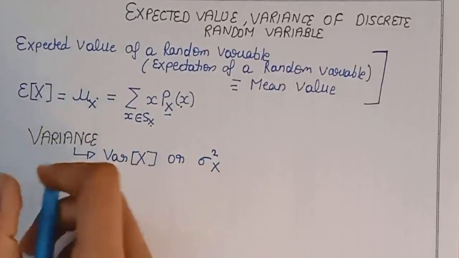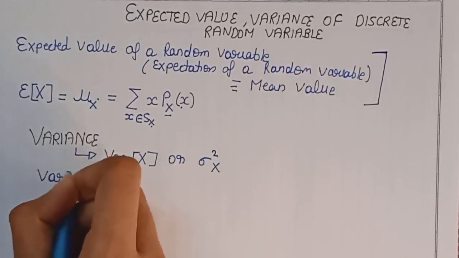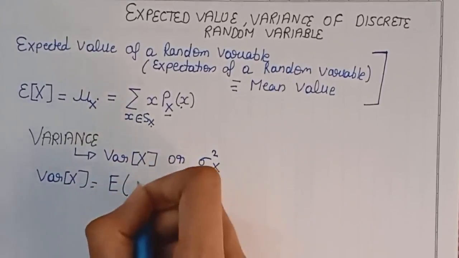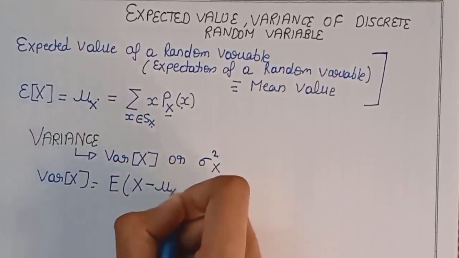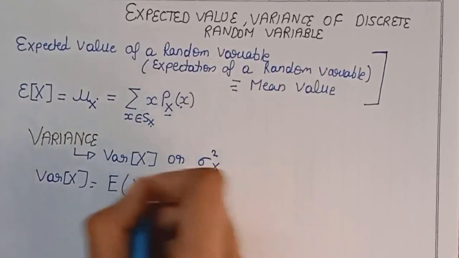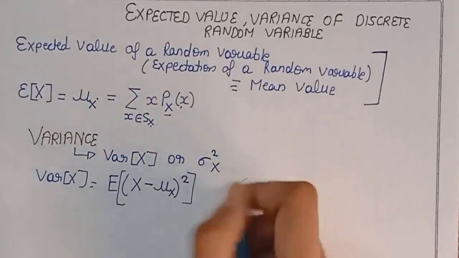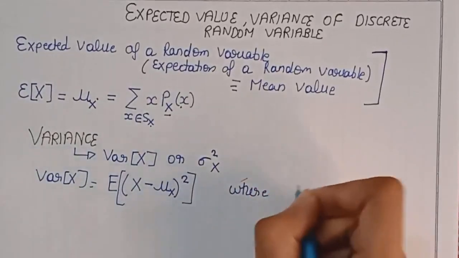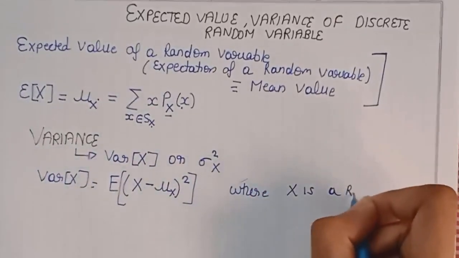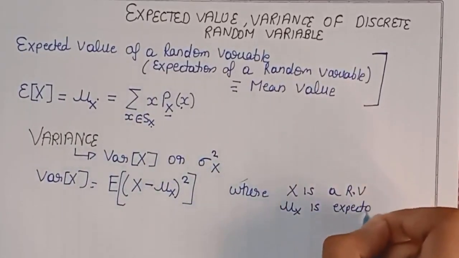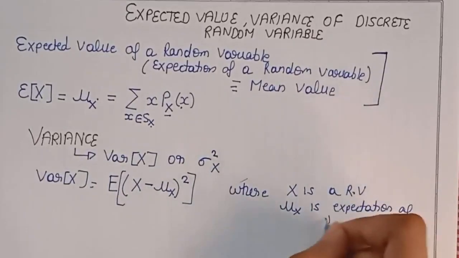The formula to calculate variance of a random variable is: variance of X is equal to expectation of X minus nu x, whole square. That is, to calculate the variance of a random variable, you need to find the expectation of this expression, where X is a random variable and nu x is the expectation of that random variable.